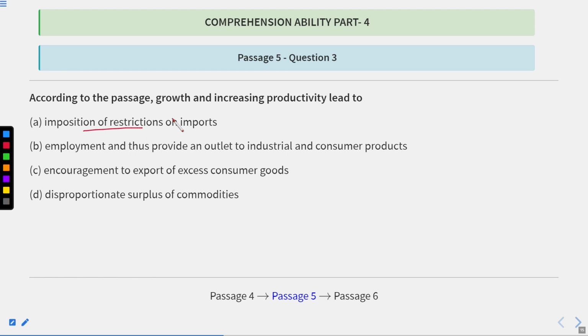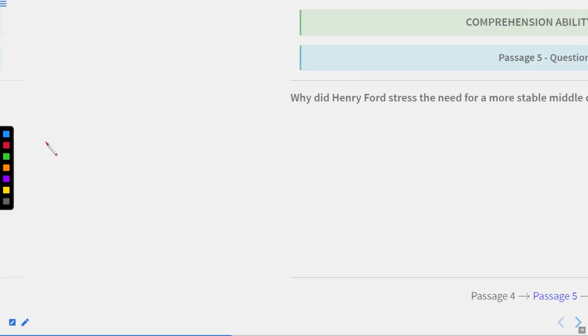Imposition of restrictions on imports, no. Employment and thus provide an outlet to industrial and consumer products. Encouragement to export, no. Export. Disappropriation, no. It is B. So the answer is B, which is written directly in the passage. Though each and every word is not the same, you can see that the meaning that we are deriving from this option is exactly the same as we have in the passage as well. Okay, now let us move to the next one.